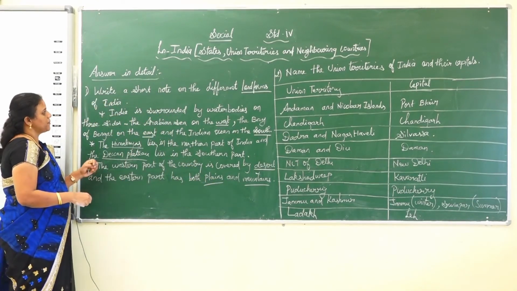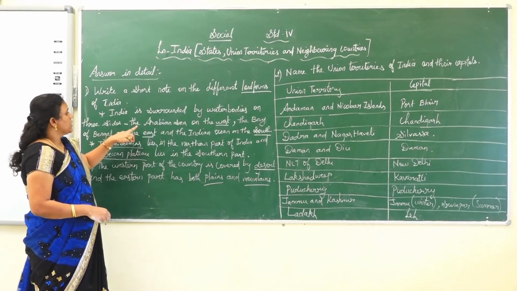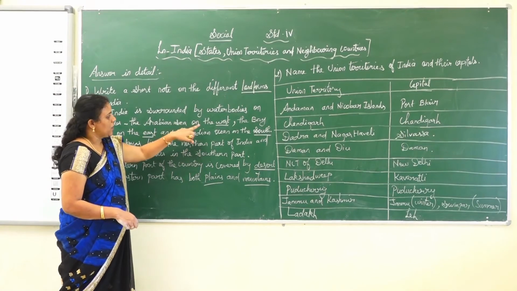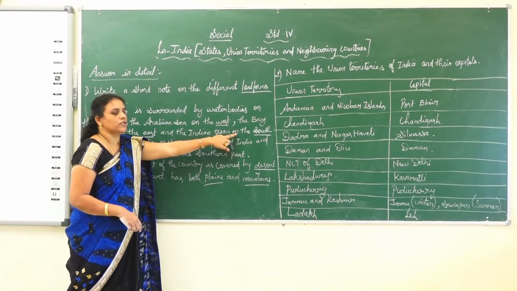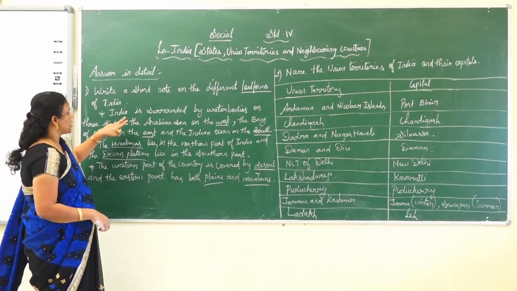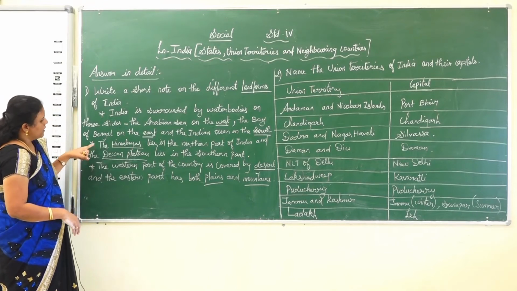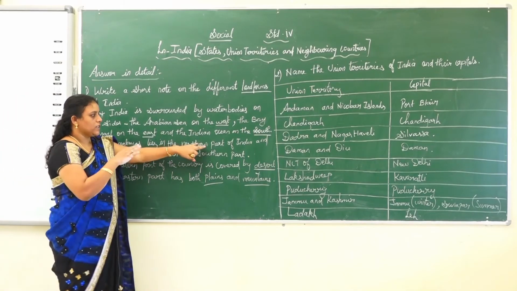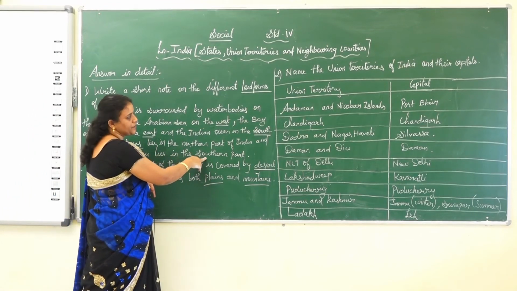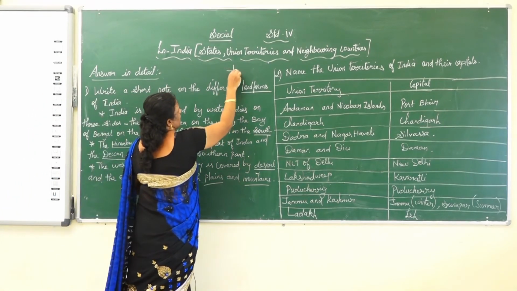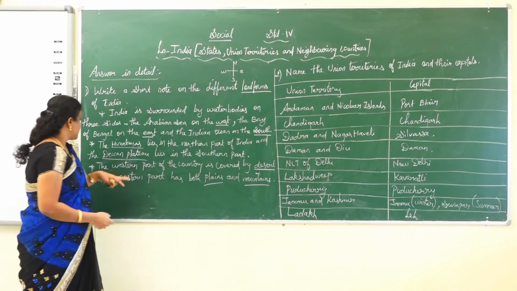Once again I just repeat, India is surrounded by water bodies on three sides. The Arabian Sea on the west, the Bay of Bengal on the east, and the Indian Ocean on the south. Then the Himalayas lie in the northern part and the Deccan Plateau lies in the southern part.